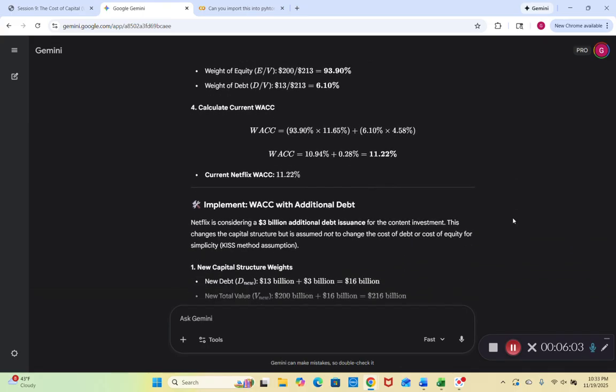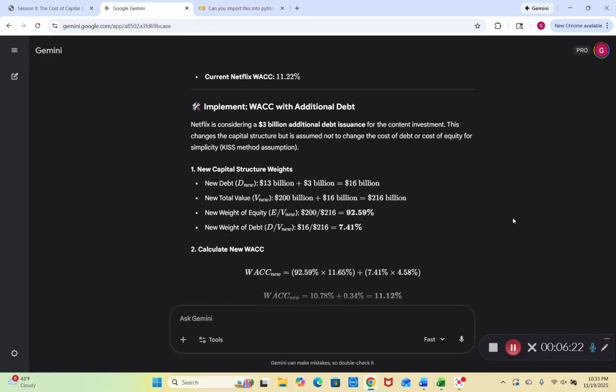We use WACC with additional debt. Netflix is considering a $3 billion additional debt issuance for the content investment. This changes the capital structure, but is assumed not to change the cost of debt or cost of equity for simplicity, which is our KISS method assumption. So now we go into new capital structure weights.